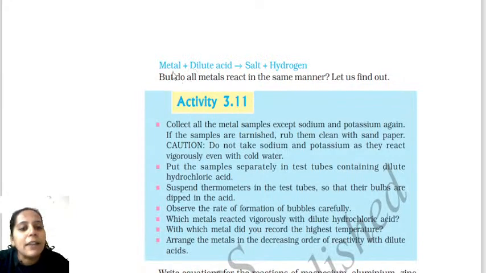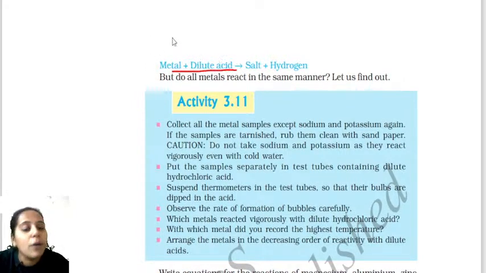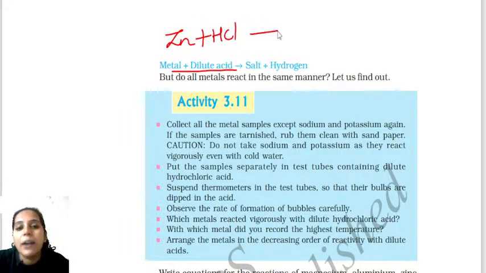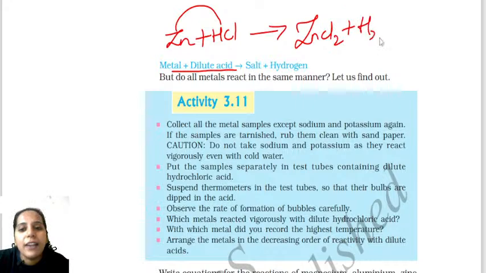What happens when a metal reacts with an acid? You already know about it. Whenever we take a metal, let us take zinc metal, and add it into an acid. When you react zinc metal with hydrochloric acid, what happens? Zinc reacts with the chlorine to form zinc chloride, which is a salt. Along with this, hydrogen gas is liberated.